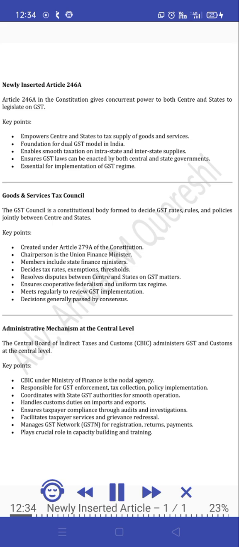Resolves disputes between center and states on GST matters. Ensures cooperative federalism and uniform tax regime. Meets regularly to review GST implementation. Decisions are generally passed by consensus. Administrative mechanism at the central level.